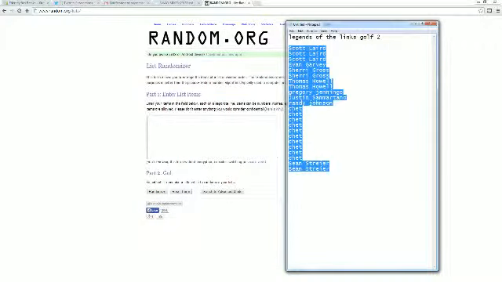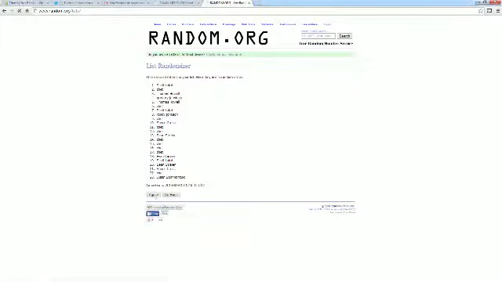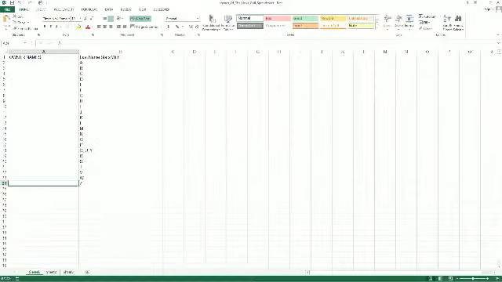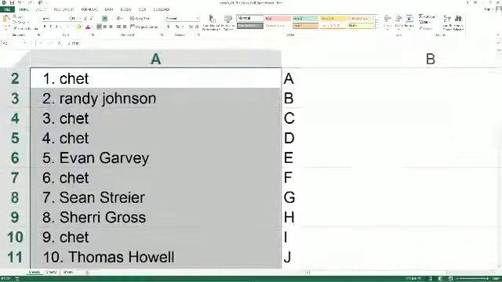Scott L, you're at the top, going to copy, and we're going to paste in random. We're going to hit random 7 times. That's 3, 4, 5, 6, and 7. Chet, you're at the bottom. Chet at the top, going to copy, and then we're going to paste into our Legends of the Links Golf spreadsheet right here. We're going to make it real big.